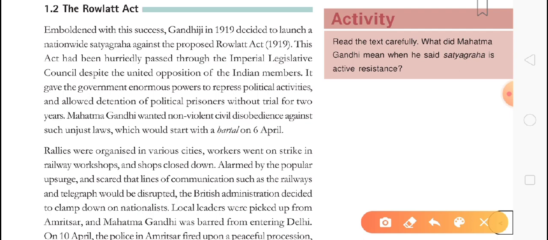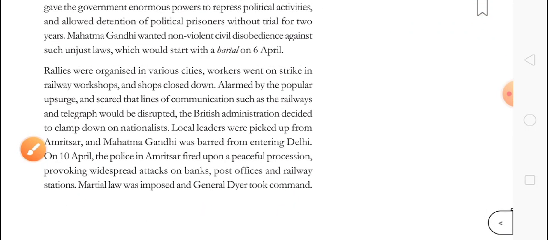And Mahatma Gandhi wanted a non-violent civil disobedience movement against such unjust laws, which would start on 6th April. So Gandhiji started his civil disobedience movement on 6th April. Why did this Rowlatt Act become such a memorable thing in our history?